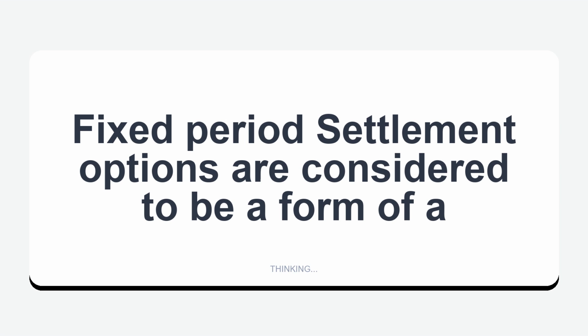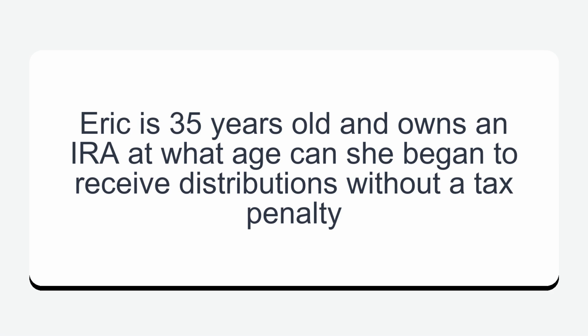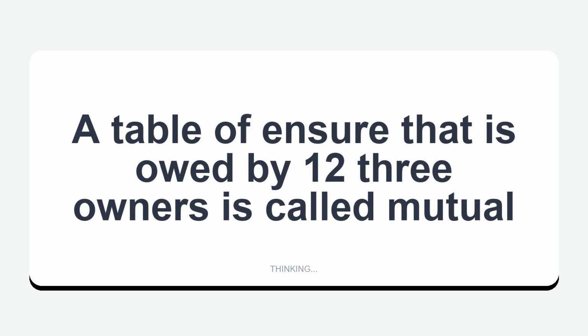Fixed period settlement options are considered to be a form of annuity. Only the insurer is legally bound. Eric is 35 years old and owns an IRA. At what age can he begin to receive distributions without a tax penalty? A stock insurer that is owned by its policyholders is called mutual.